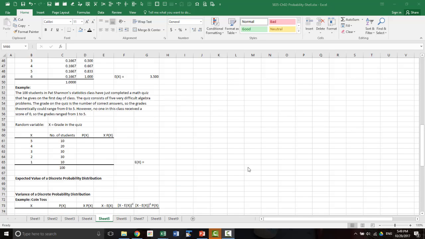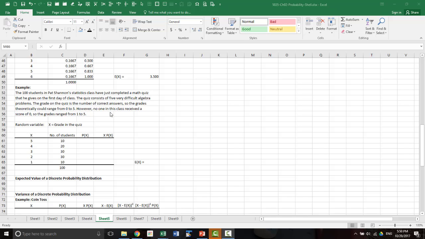Now let's look at another example of a discrete probability distribution. Suppose we have 100 students in a class and there was a quiz, and the quiz consists of 5 very difficult algebra problems, and the grade on the quiz was the number of correct answers.